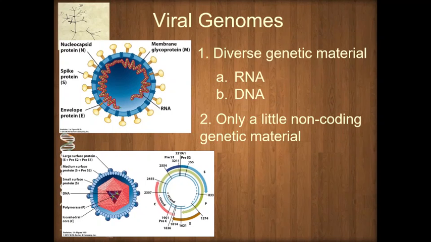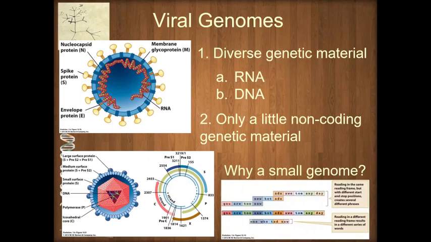Viral genomes can be made up of RNA or DNA. They can be single-stranded or double-stranded. We don't see that in other organisms. All eukaryotic genomes are DNA. All prokaryotic genomes are DNA. They're all double-stranded, right? But in the viruses, we have this array of different genomes. And we see very little non-coding DNA. In fact, there's so little non-coding DNA that sometimes DNA does double duty. So the same piece of DNA may be part of two different genes, either in overlapping or even in out of reading frame sequence. Okay?